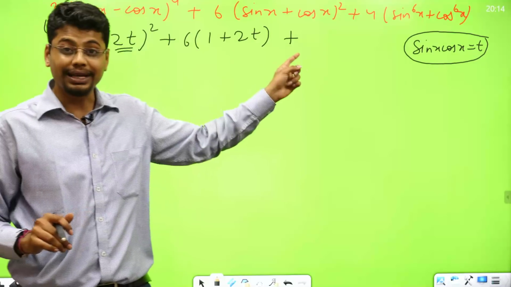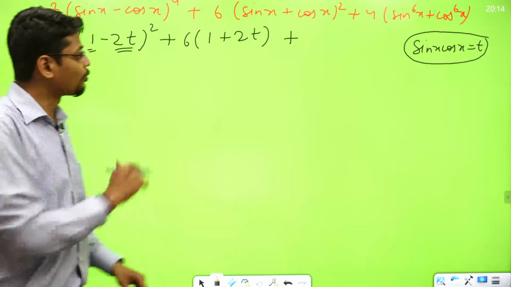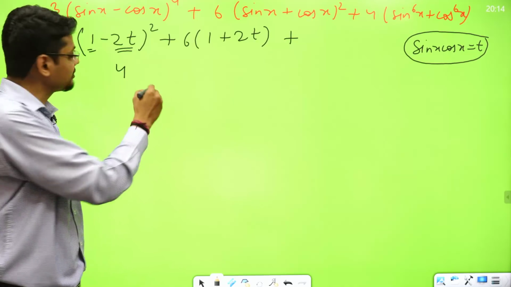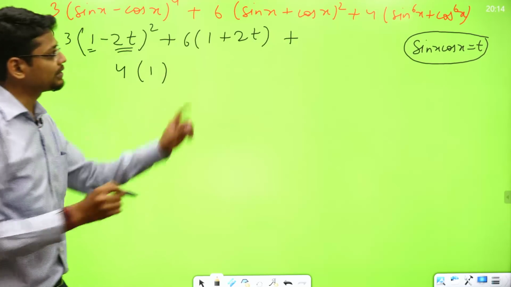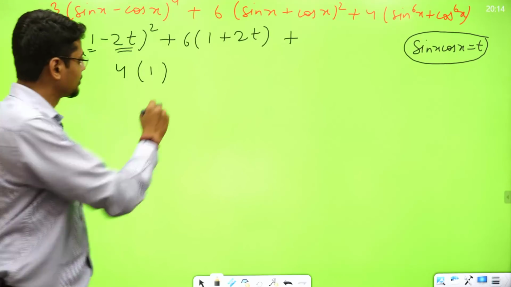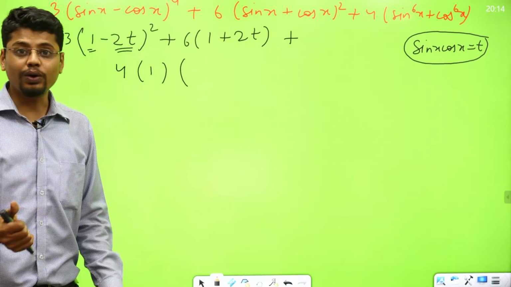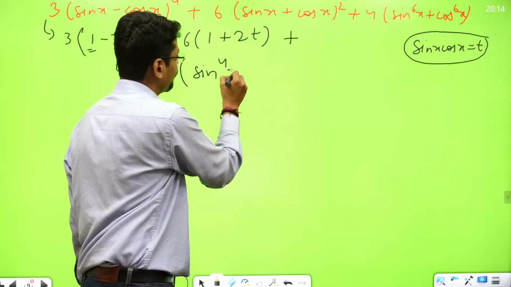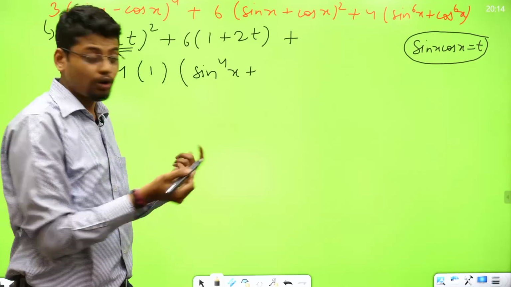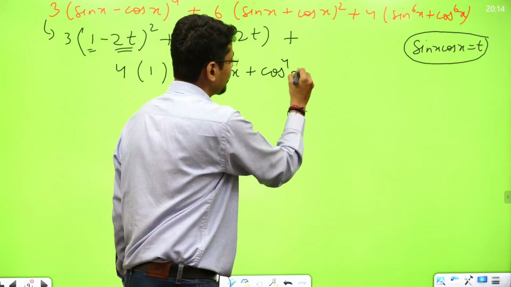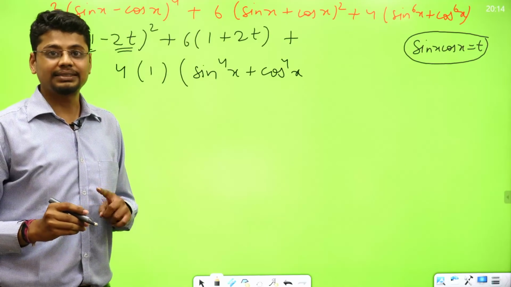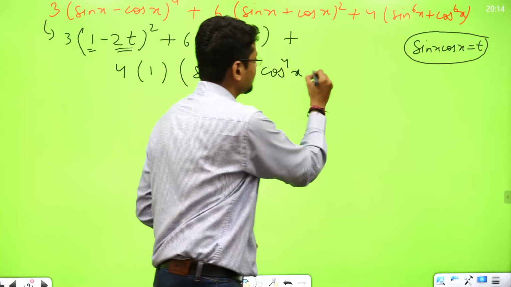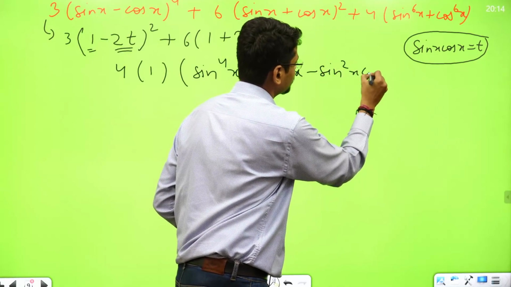Now try to visualize this as a cube plus b cube. So what will I get? 4 times, a cube plus b cube is (a plus b), which is 1, since sin square x plus cos square x is 1, right? Multiplied by a square plus b square minus ab. So sin square x squared is sin to the power 4 x, cos square x squared is cos to the power 4 x. A square plus b square, not plus, minus ab, so minus sin square x cos square x.